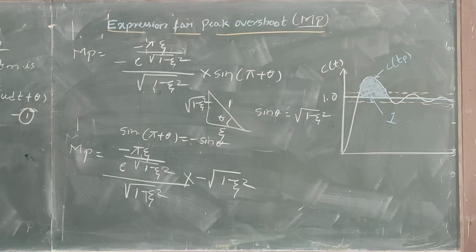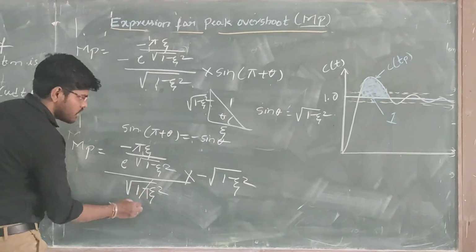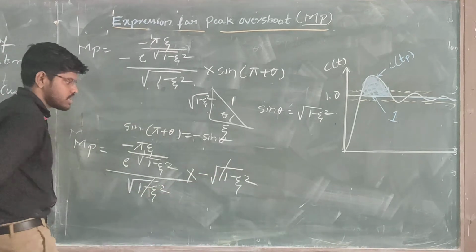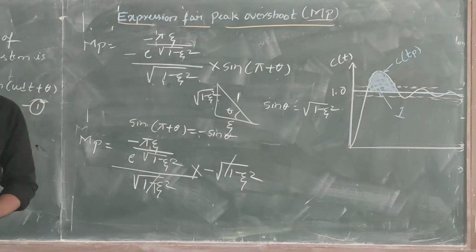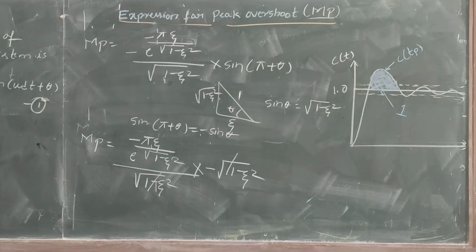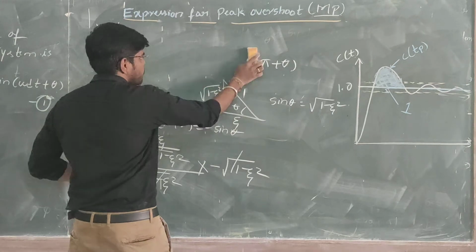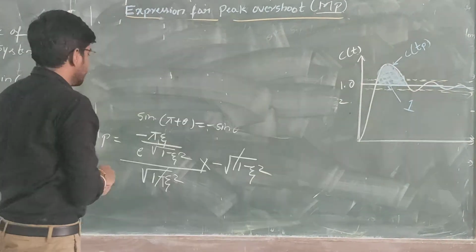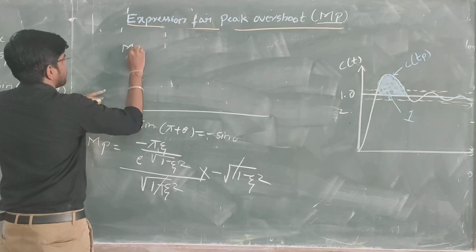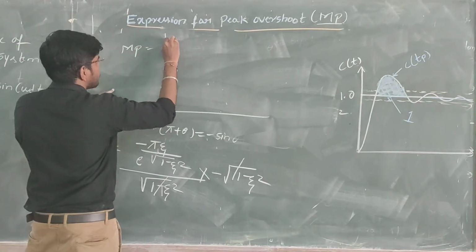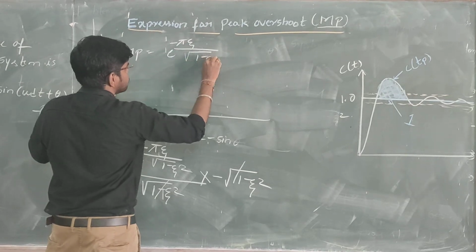This term square root of 1 minus zeta square and that term will get cancelled, and finally the maximum overshoot is given by Mp equals e raised to minus pi zeta divided by square root of 1 minus zeta square.